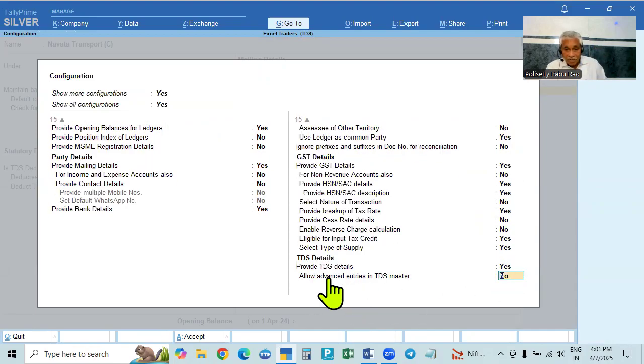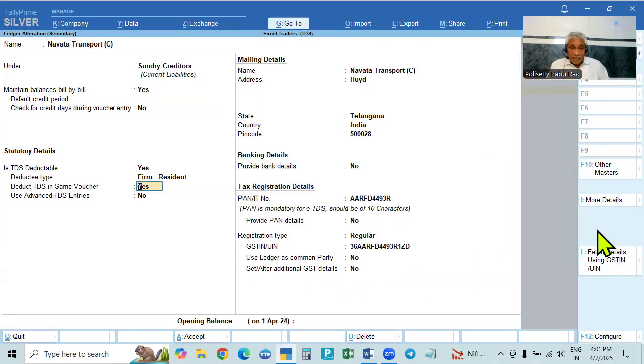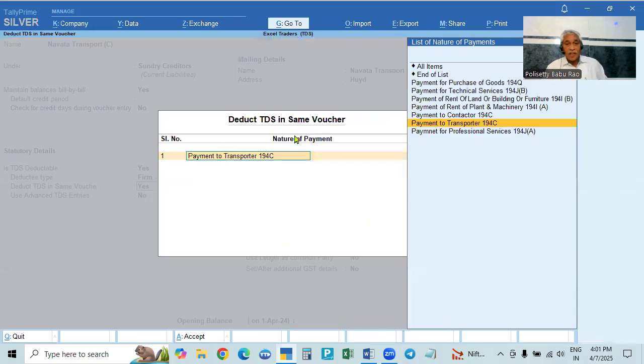The second one, allow advanced entries in TDS masters. Make it yes. If you make it yes, you will get an option here, use advanced TDS entries. If you make it yes, it will ask you the nature of payment. Deduct the TDS in the same voucher. You have to select the nature of payment exactly.